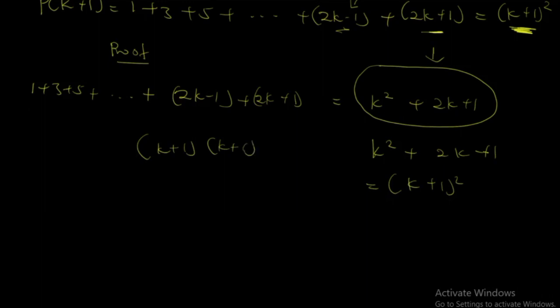This is binomial expansion, and when you do that correctly, you get k plus 1 squared. Very simple like that. So P of k plus 1 is true. When P of k is true, then P of n is true for all natural numbers, right? Yes. So let's look at example 3.